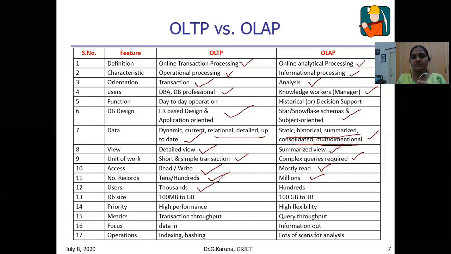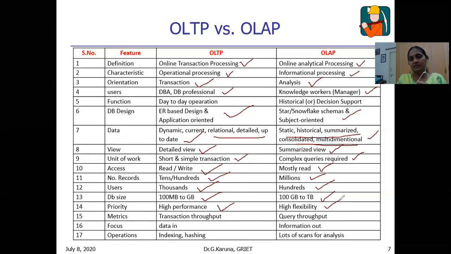Thousands of users use transactional processing, whereas only hundreds of users use the data warehouse. The database size here is 100 megabytes to a few gigabytes, whereas in OLAP, 100 gigabytes to terabytes and petabytes of data are maintained. For OLTP systems, high performance is the priority, and we need accuracy and correct updates in transactional processing.